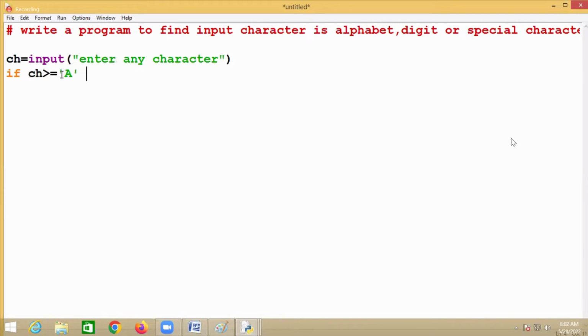Now, can I compare the characters using relational operators? Yes. But how will it compare them? By taking which value? ASCII value. By taking the ASCII value: character is greater than or equal to A and character is less than or equal to what? Z. So in between, right? So the character is greater than or equal to A and character is less than or equal to Z.